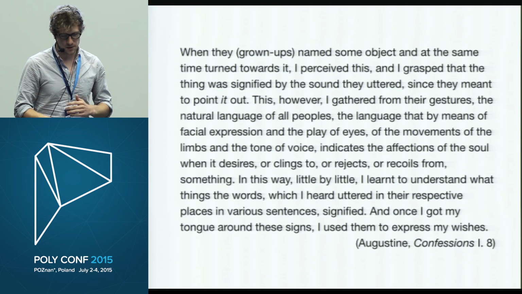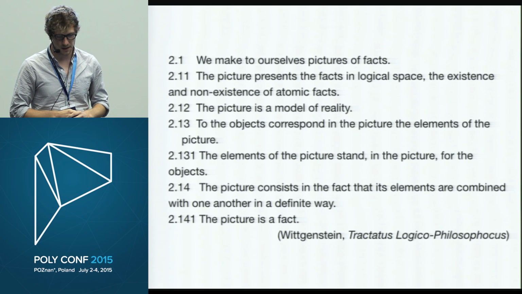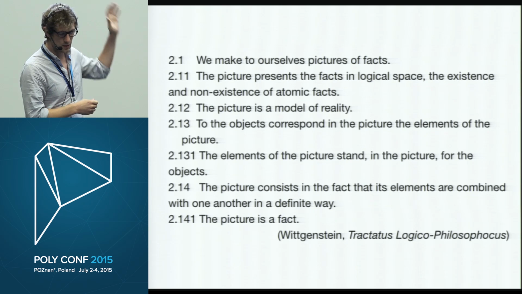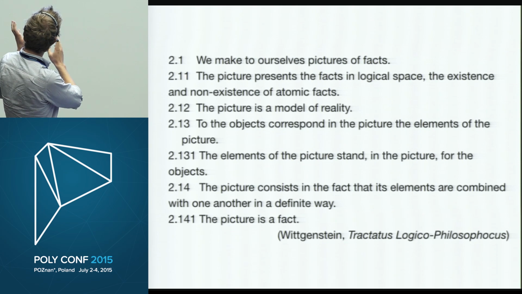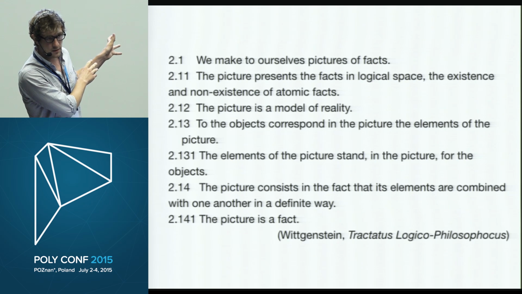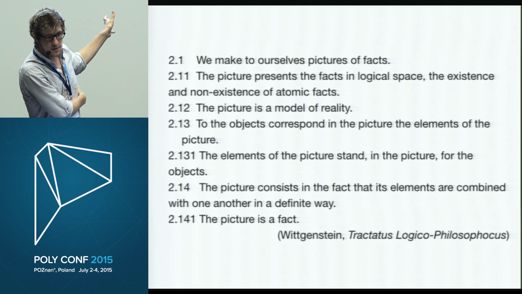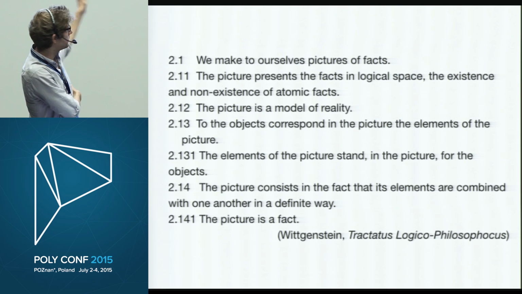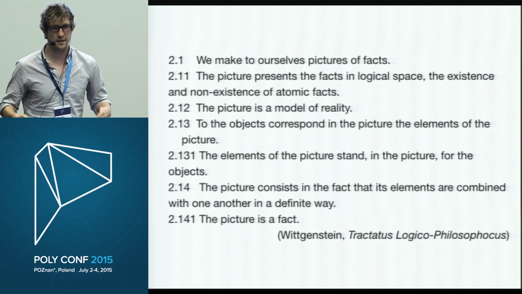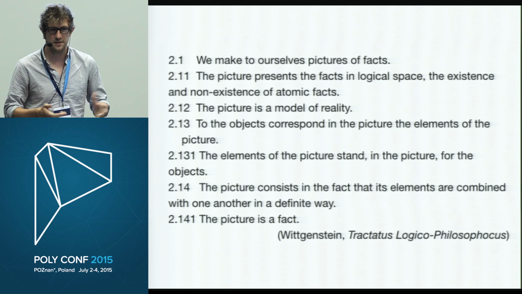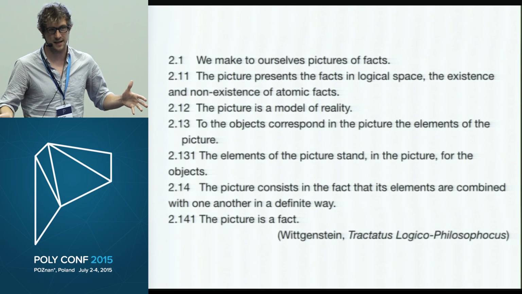So in his first book, the Tractatus, Wittgenstein describes the picture theory of language as follows, with these propositions. And this is an important difference to note between the Tractatus and the Philosophical Investigations. In the Tractatus, you have 7 propositions that have a bunch of sub-propositions, and Wittgenstein is very much going forth and saying, like, this is the case.